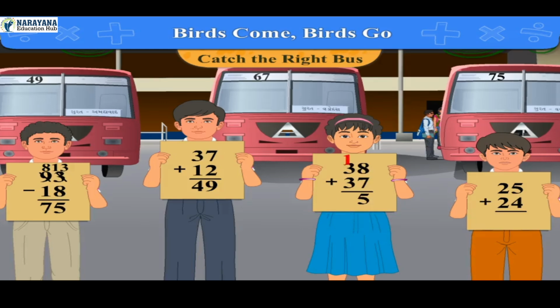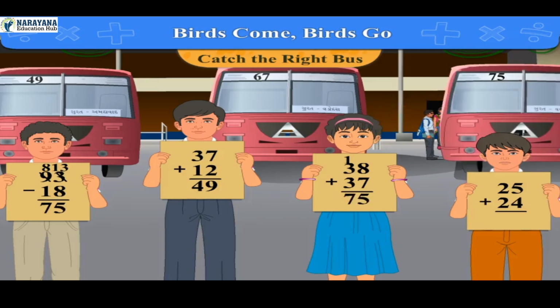Now the sum of 1, 3 and 3 is 7. So write it below 3. Now we get the answer 75. So the girl with the seventh card will sit in bus number 75.